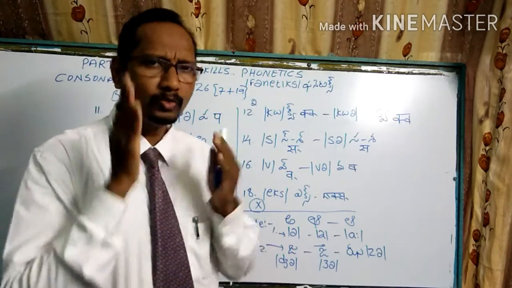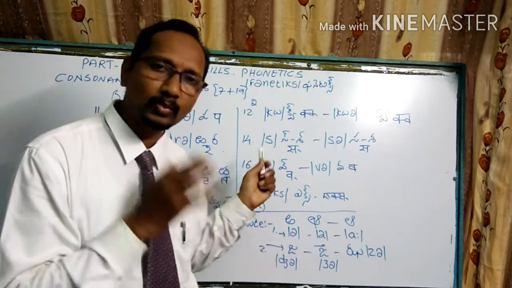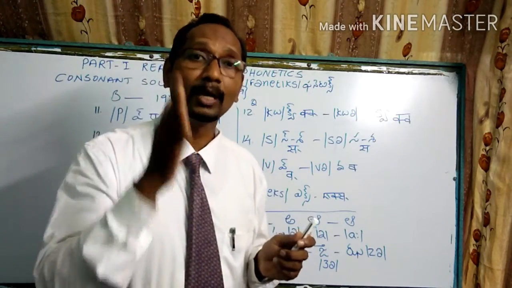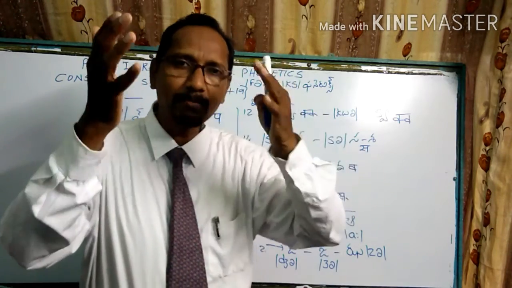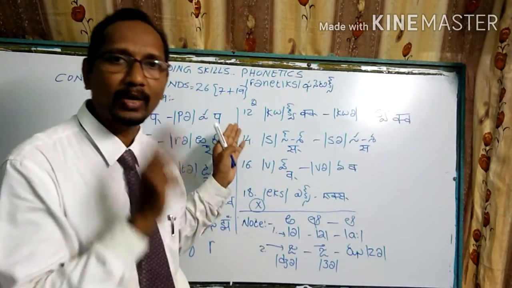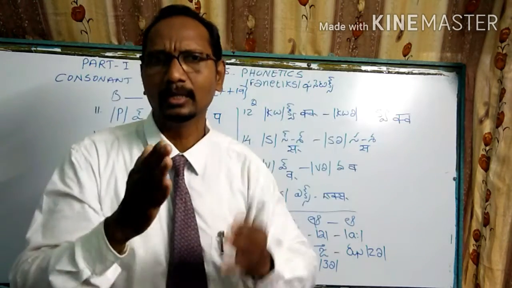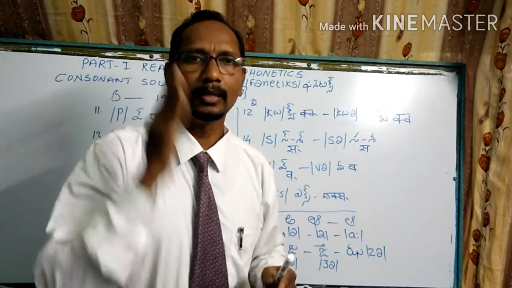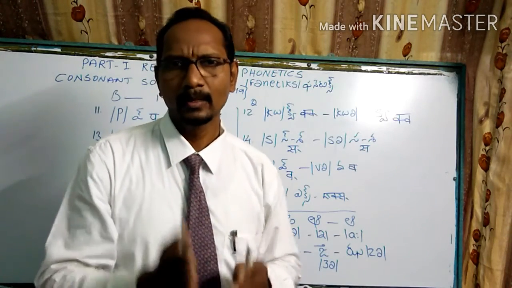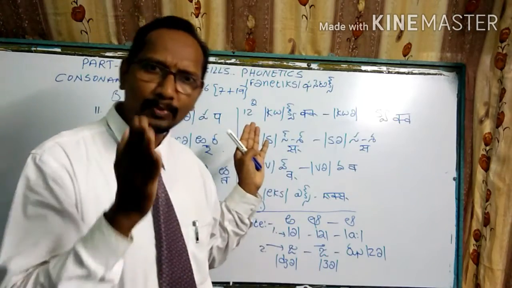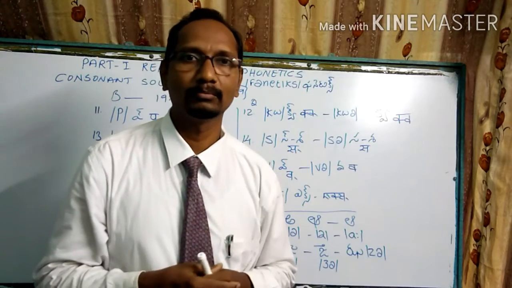So my dear students, you have to keep the 20 vowel sounds and 26 consonant sounds in your mind, as you kept the 26 letters in English and the 52 letters in Telugu. In the same manner, you have to keep 46, 20 plus 26, in your mind, my dear students, if you want to speak in a virginal accent as native English speakers pronounce or speak. This course will help you and me to speak out publicly in the English language.